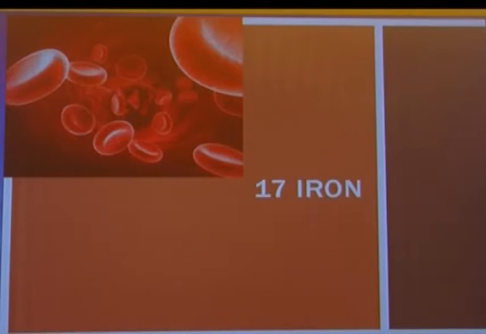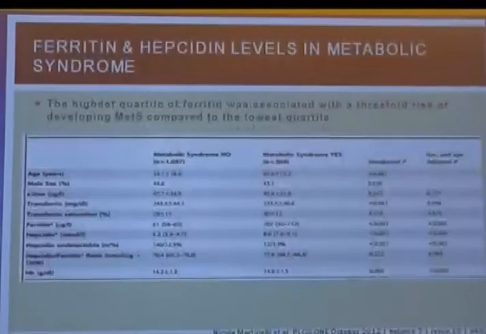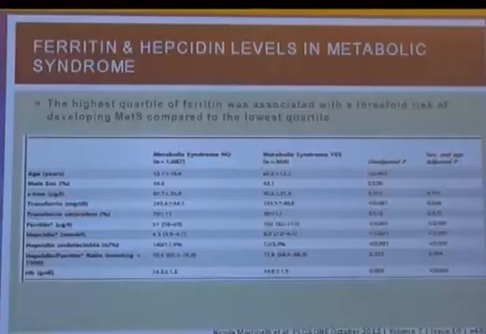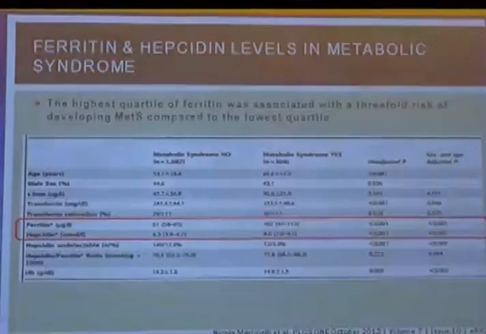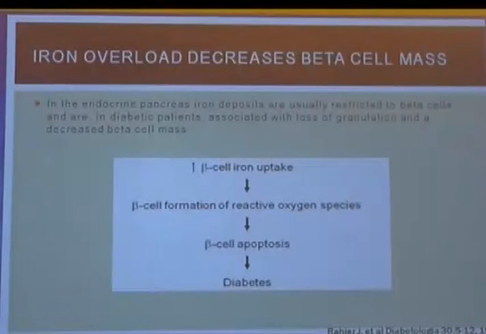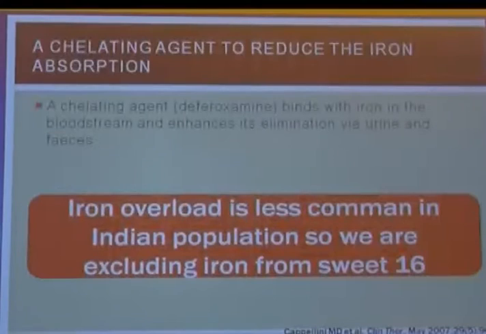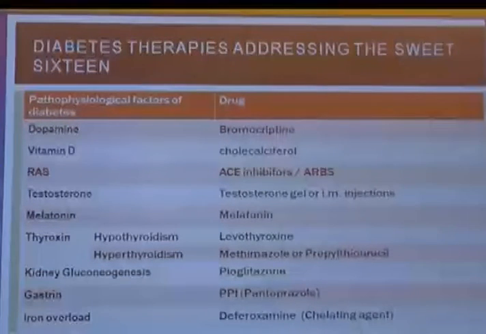But while studying, I missed out iron. Iron is also responsible, excess of iron stored in the liver is responsible for insulin resistance as well as beta cell dysfunction. There are multiple mechanisms for that, especially in the beta cell. Iron is responsible for beta cell apoptosis causing diabetes. The treatment is with iron overload reducers, but since this is not so common in our country, I have excluded it from the list of sweet 16. Otherwise, this is also important.